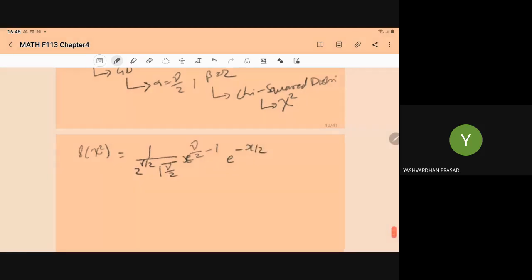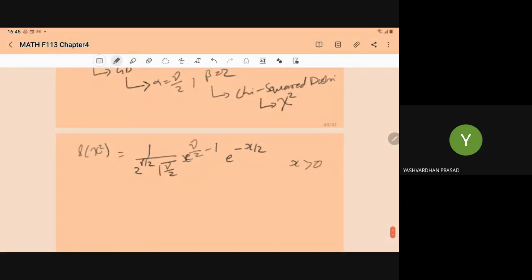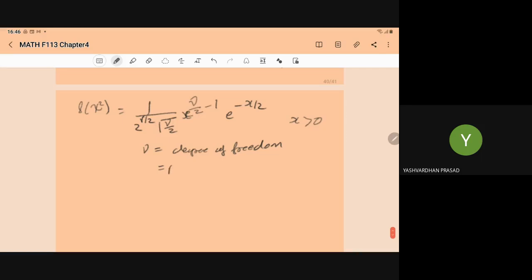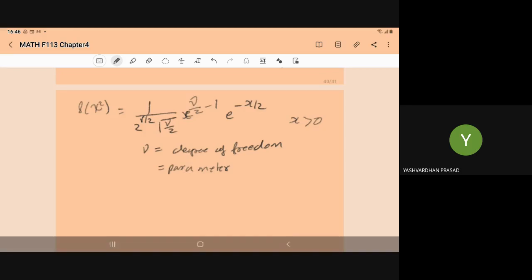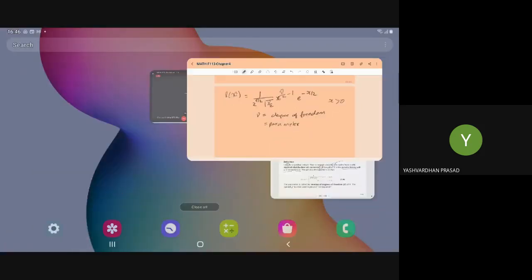So that is the PDF for the chi-square distribution, and this nu is known as the degree of freedom. In case of the chi-square distribution, generally we use the word parameter, but in case of the chi-square distribution, this parameter we term as the degree of freedom.